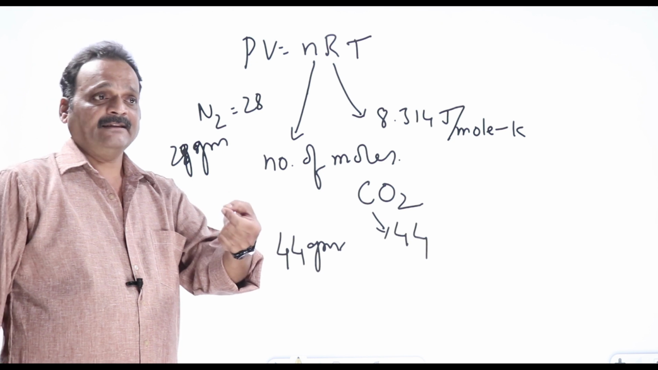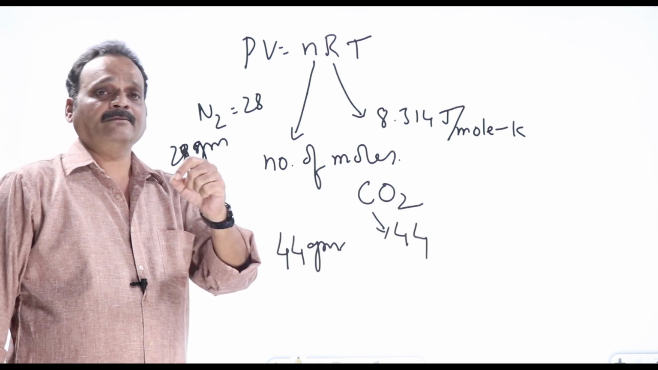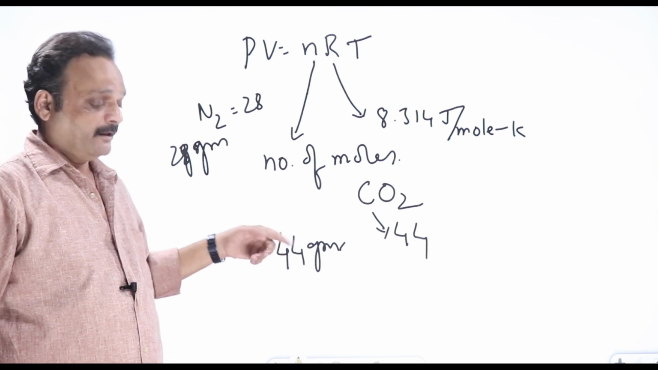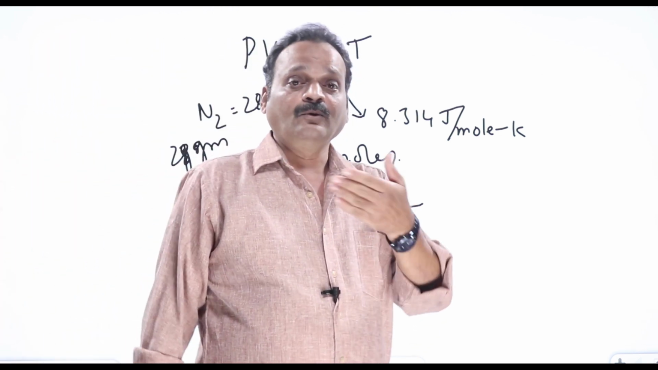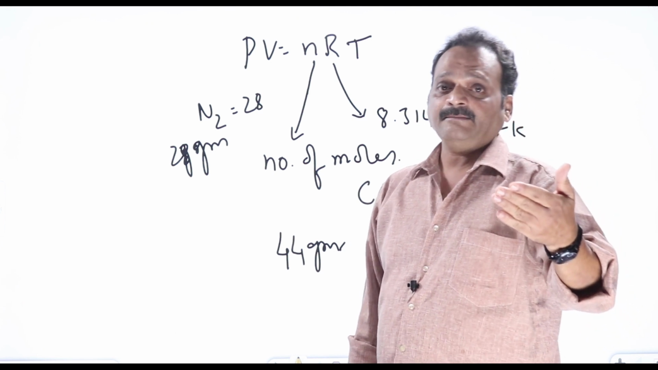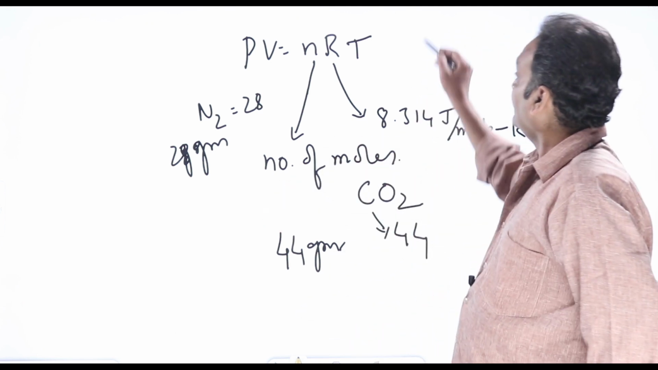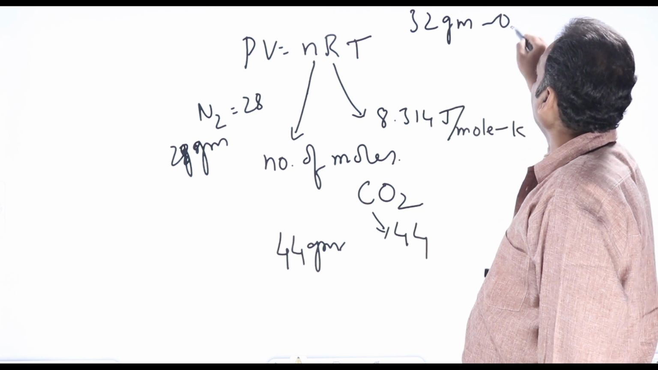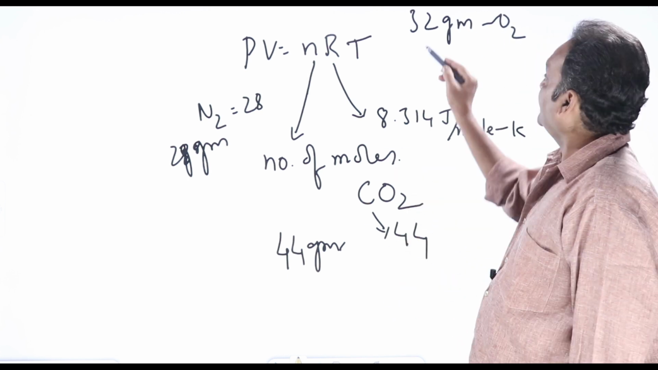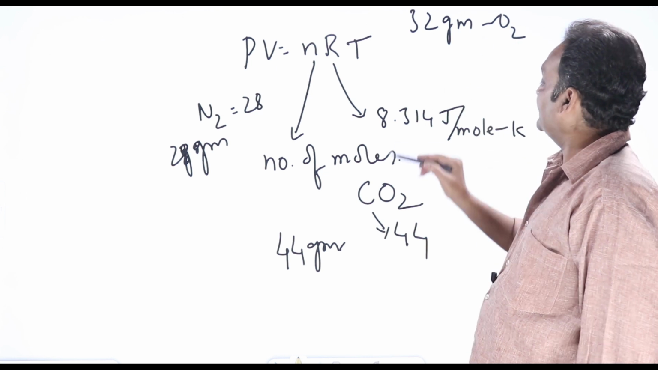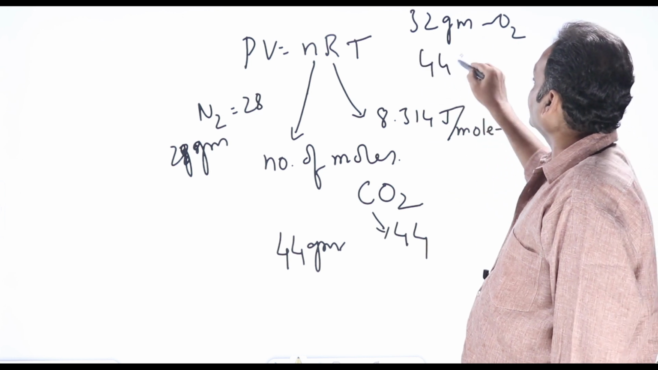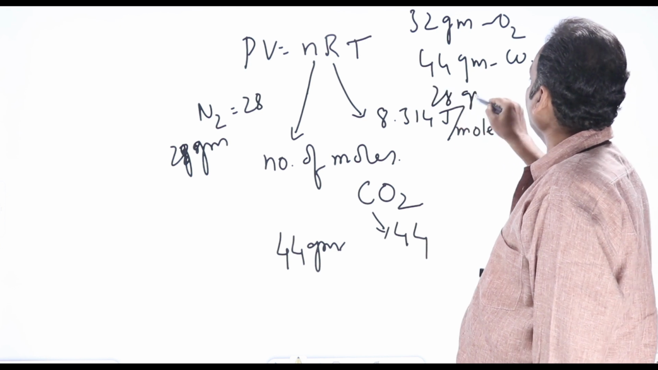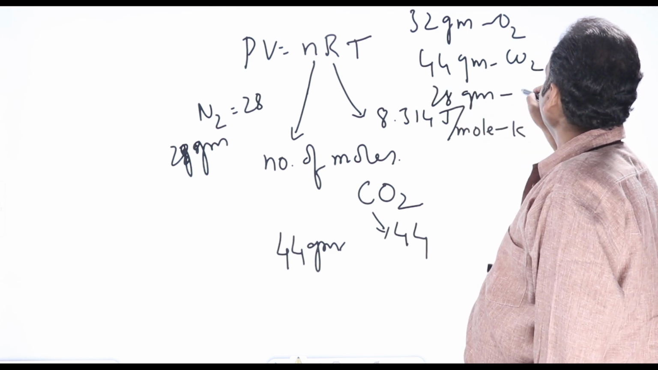Hydrogen gas means H2. The molecular weight will be 2, so 2 grams of hydrogen is 1 mole. Oxygen gas means O2 gas, atomic weight 16, so 32 will be the molecular weight. 32 grams of oxygen means 1 mole of oxygen. Either you take 32 grams of oxygen, or 44 grams of CO2, or 28 grams of nitrogen, all are 1 mole of gas only.